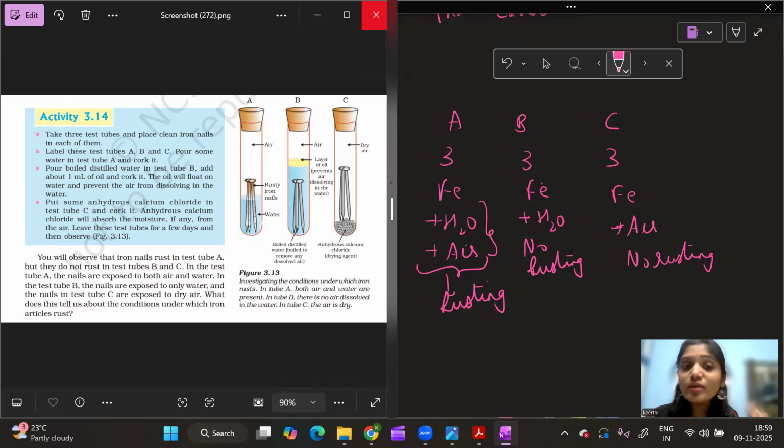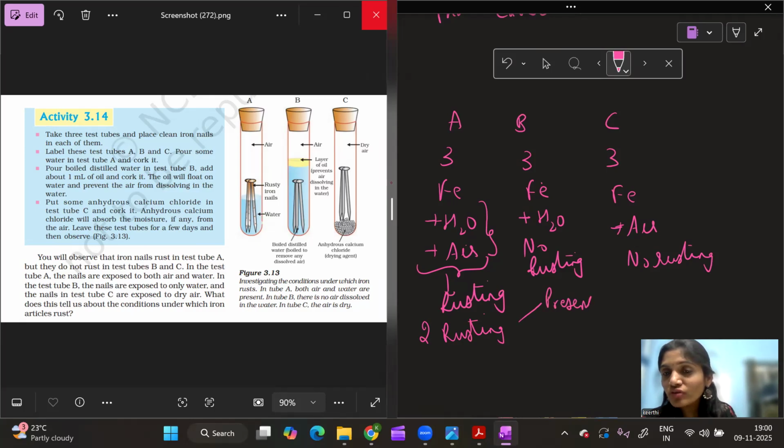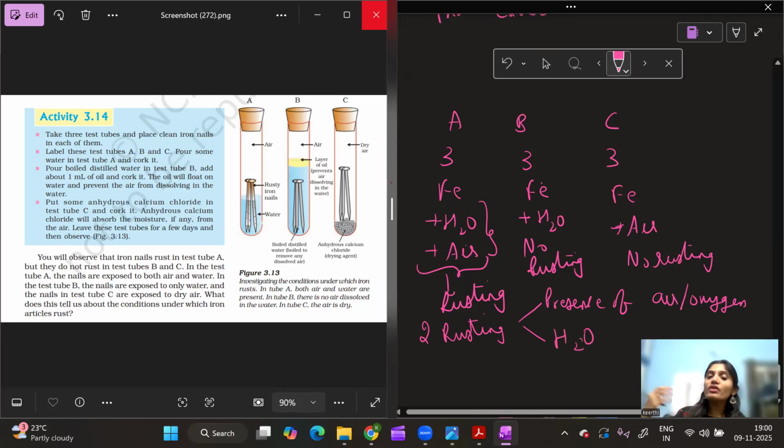For rusting, I need the presence of air, or especially the presence of oxygen which is present in the air, because oxygen is the most reactive component in the air. So what are the two necessary conditions for rusting? One is the presence of air or oxygen. The other condition I need is the presence of water. So these are the two conditions needed for the rusting of iron, which is concluded using this activity.